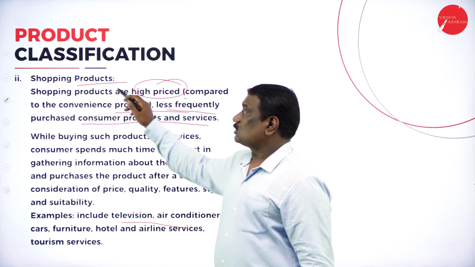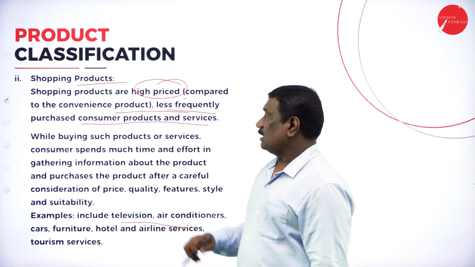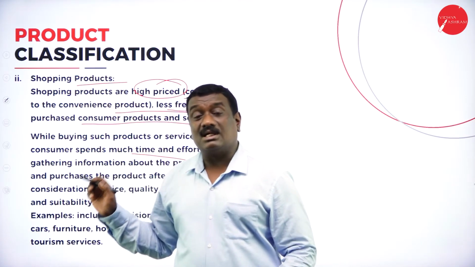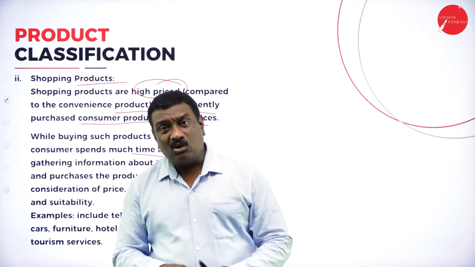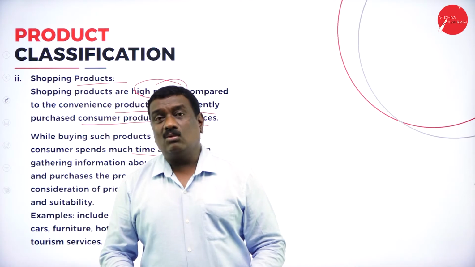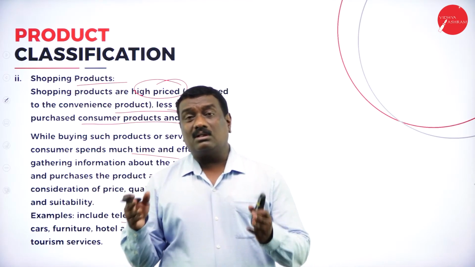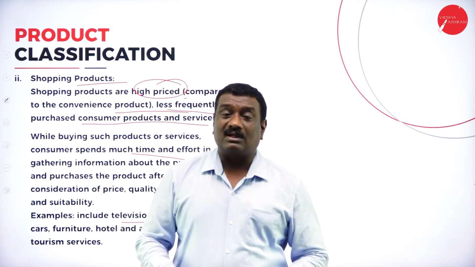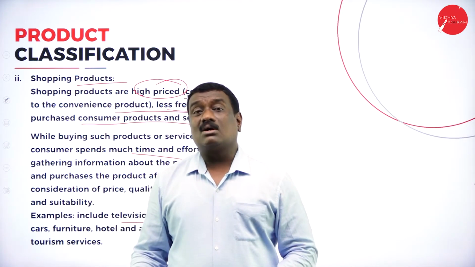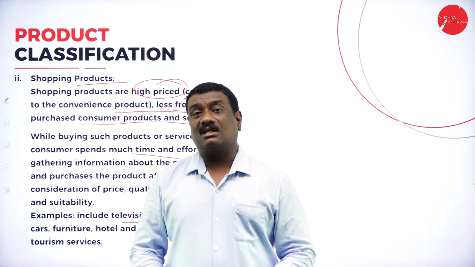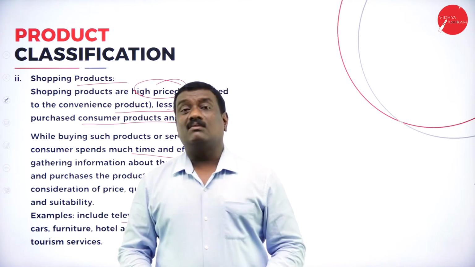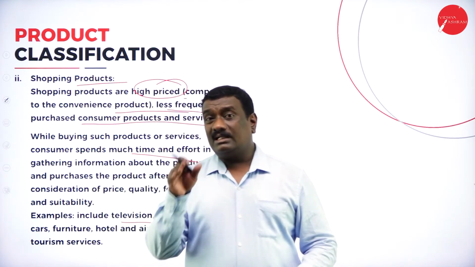Now while purchasing these shopping products or services, the consumer needs to spend a lot of time and effort in searching, because there are so many numerous products in the market. For example, when you want to purchase a TV, you need to go to the shop. You have to spend a lot of time there, and you need to search which is a good product, which is the best television. What are the features you have? Then you have to compare with the other brand televisions or other companies' products. So it takes a lot of time.